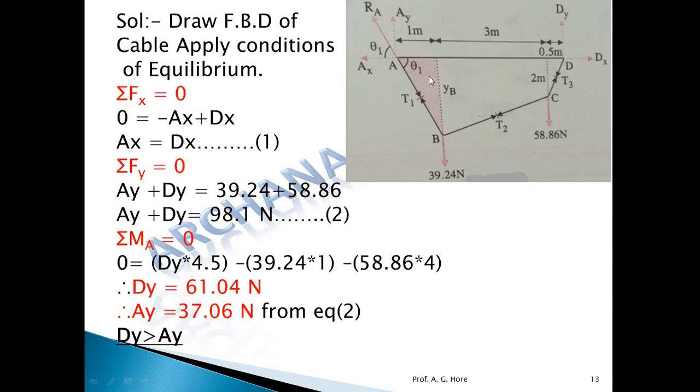So if you observe that theta, what will be the formula for theta? Tan theta is equal to AY upon AX here. Tan theta at the D point will be DY upon DX. Now DX, the denominator, is the same for both; from the first equation we found DX is equal to AX. So theta depends on AY and DY. Whichever is bigger, AY or DY, the tension is maximum at that support. Okay, near that support. So here if you observe DY and AY, DY is greater, so tension at the D point is